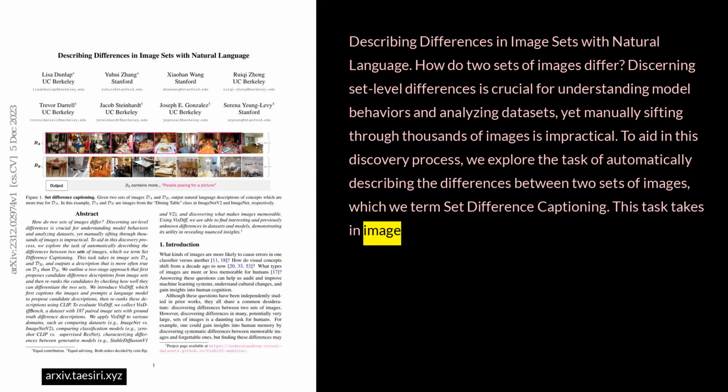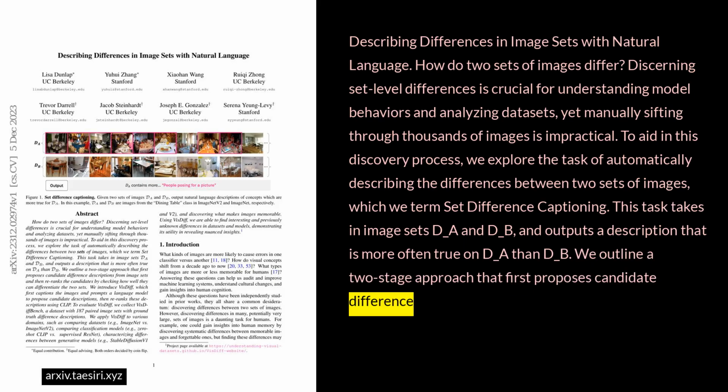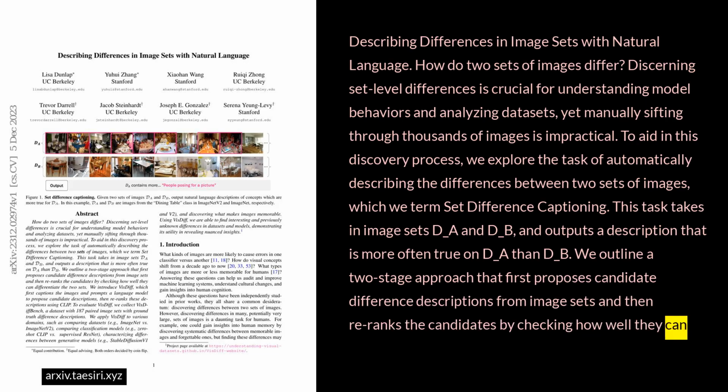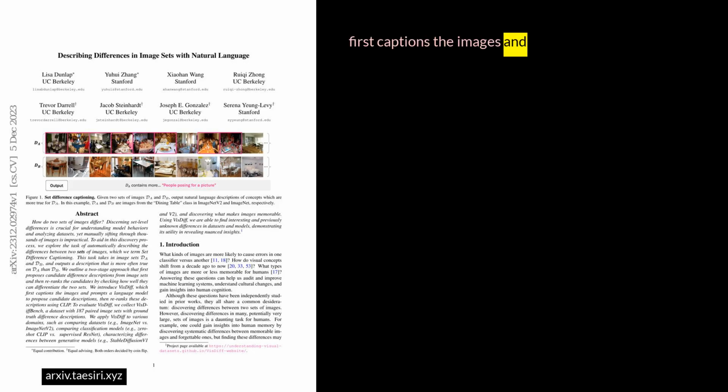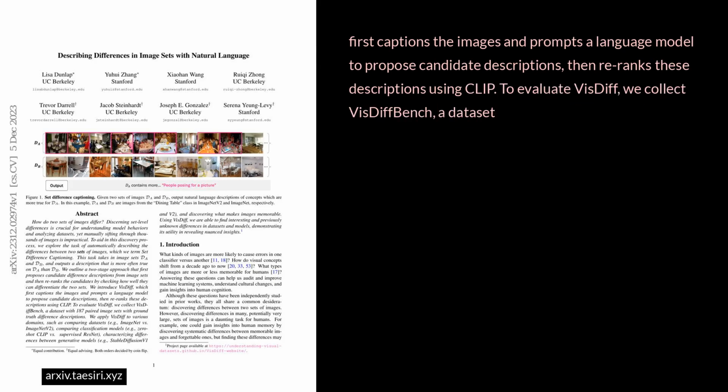This task takes in image sets D_A and D_B and outputs a description that is more often true on D_A than D_B. We outline a 2-stage approach that first proposes candidate difference descriptions from image sets and then re-ranks the candidates by checking how well they can differentiate the 2 sets. We introduce VisDiff, which first captions the images and prompts a language model to propose candidate descriptions, then re-ranks these descriptions using CLIP. To evaluate VisDiff, we collect VisDiff Bench, a dataset with 187 paired image sets with ground truth difference descriptions.